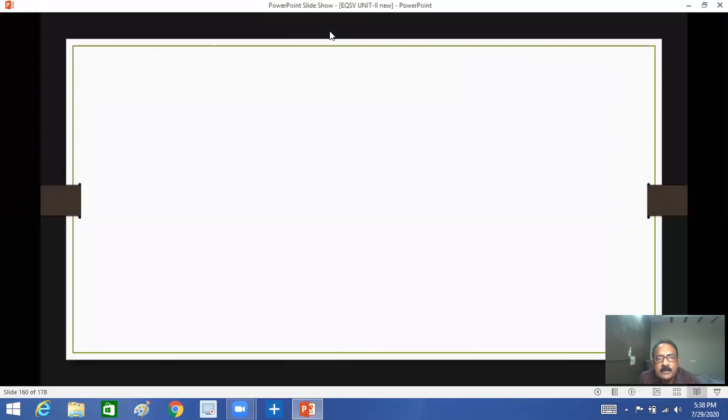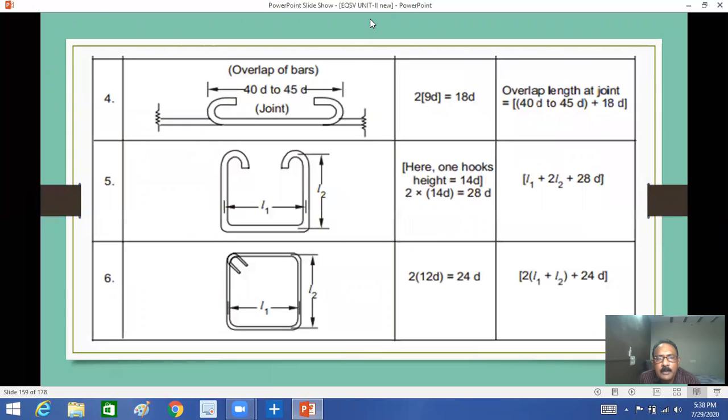And next one is here overlap length. See overlap length generally, we'll see overlap length here. Generally, how much? If you see overlap length is here, how much? 40D to 45D. So here you have to understand this way. This is the type of stirrups.